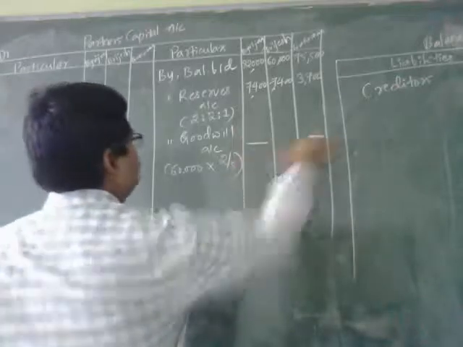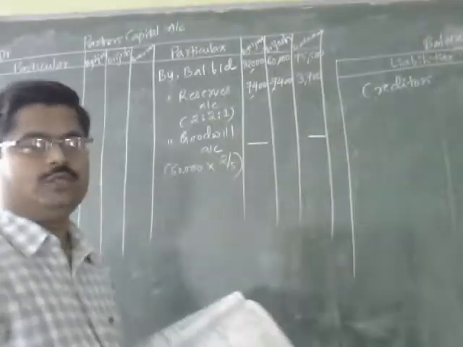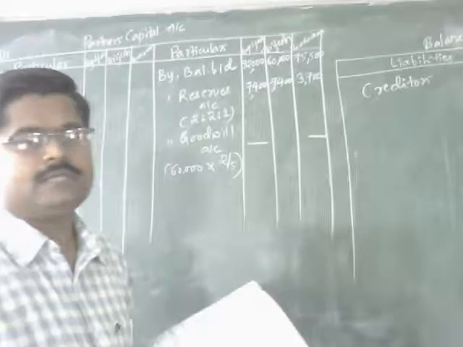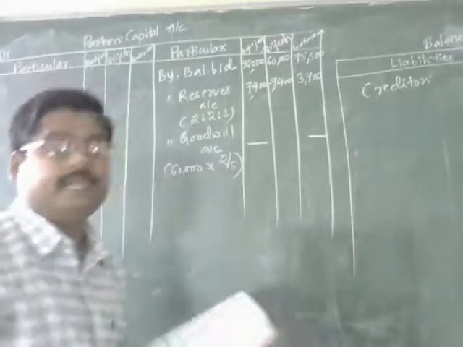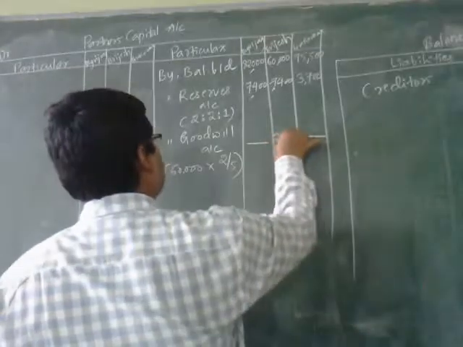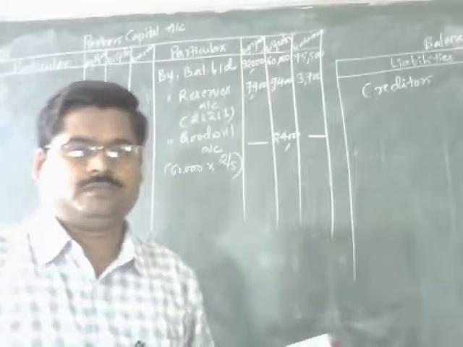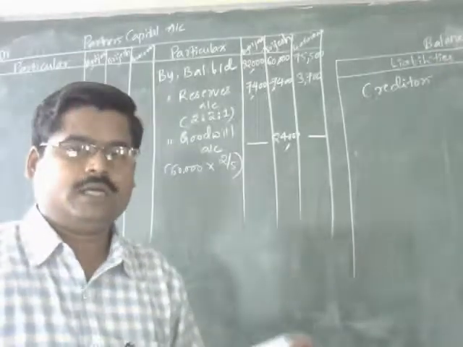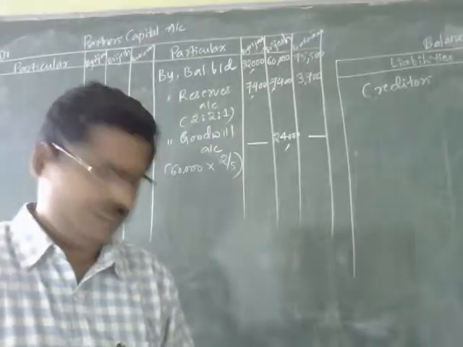That is why 60,000 multiplied by 2 by 5 gives us around 24,000, and that is going to be recorded in the column of Brijesh.